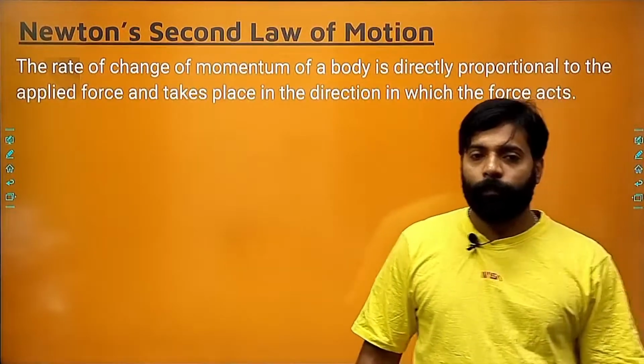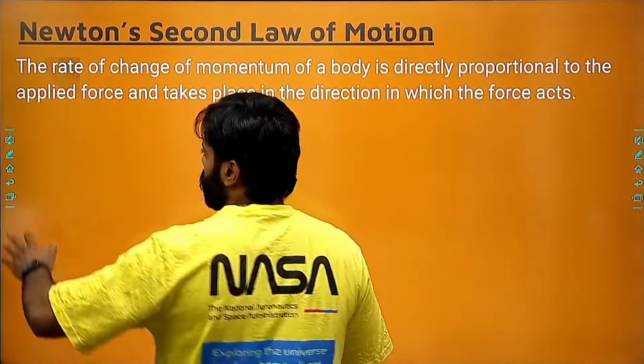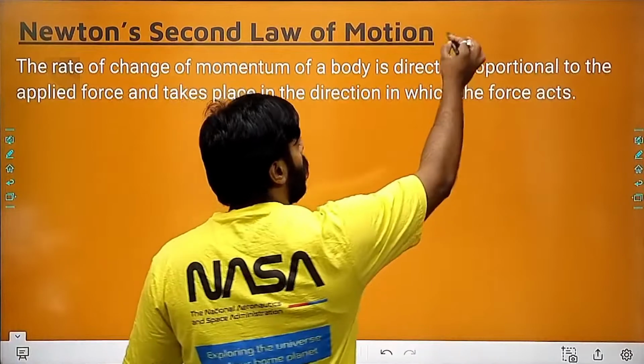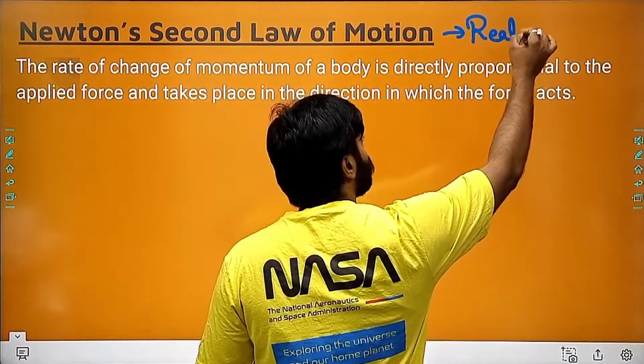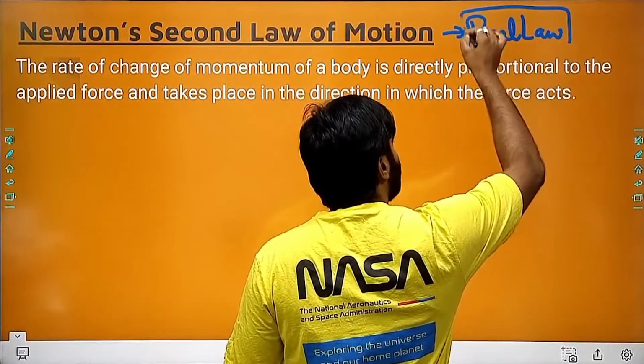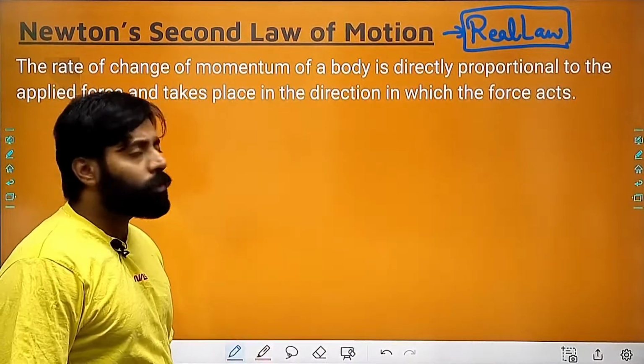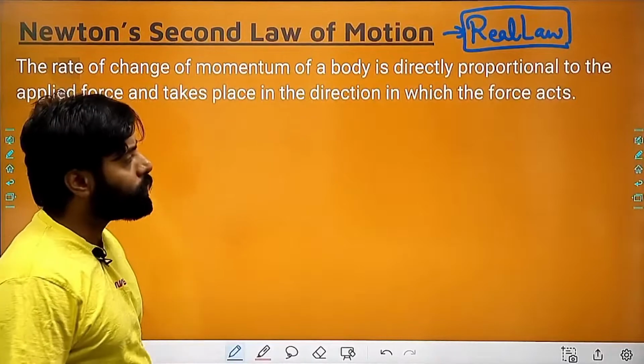Now we are moving towards the second law of motion. The second law of motion is the real law of motion. Why? Because through this I can derive the other laws as well. I can derive the third law, and the first law as well.